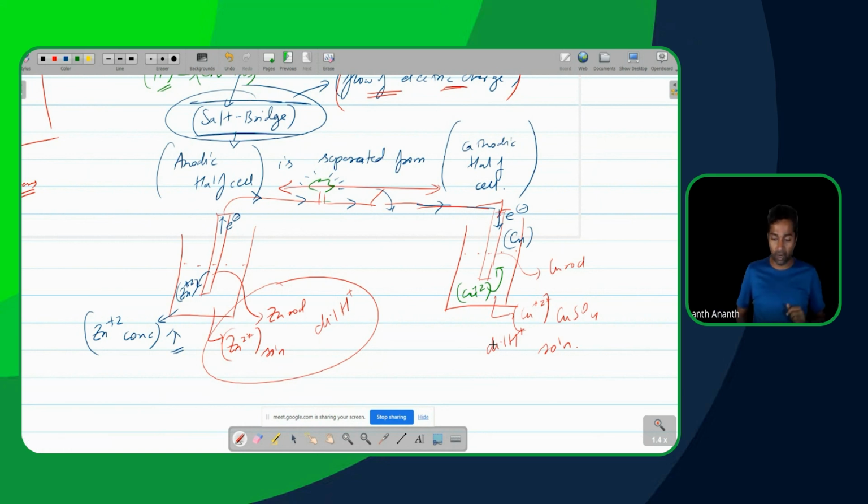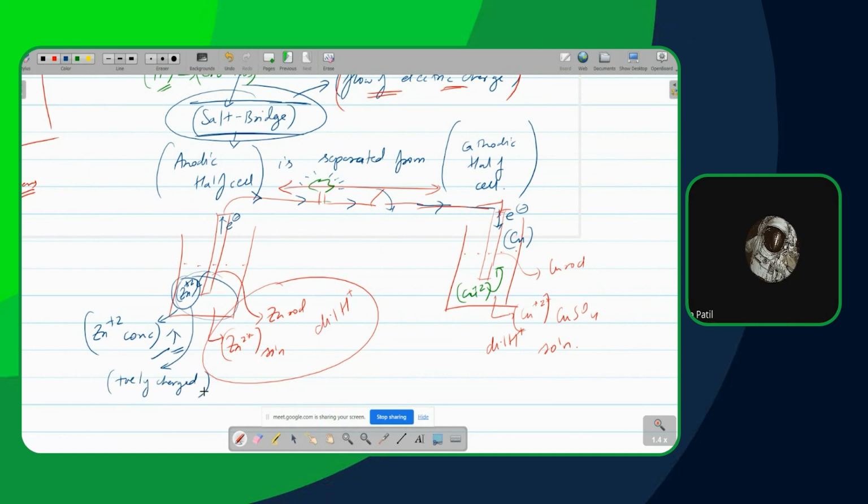That's effectively what happens. Let's now try to see what happens if we let this go for some time. Very simply put, in this case zinc 2 plus concentration, as I said, will keep increasing. And as the zinc 2 plus concentration keeps increasing, this entire region will effectively become positively charged. Yes or no, Kana?